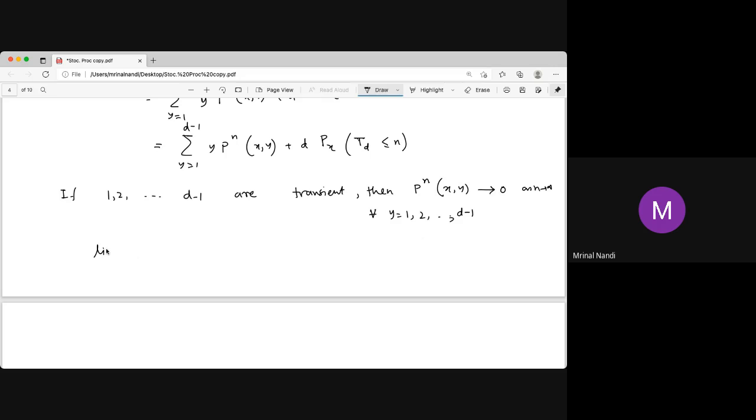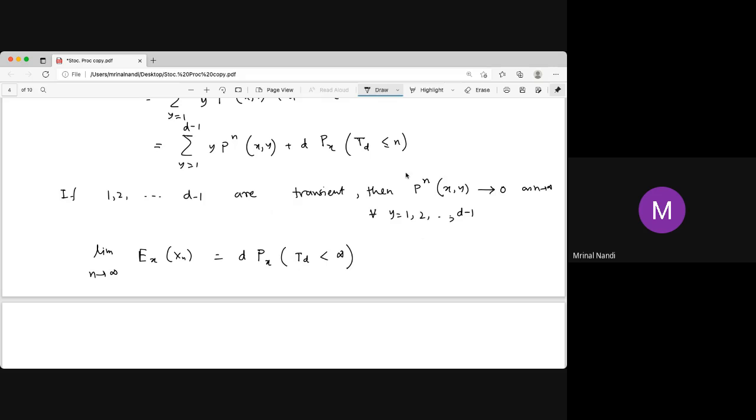Now, limit n tends to infinity of the expected value of Xn starting from x: we have already that the n-step transition probability is 0, so this part is 0. The rest is just d times the probability, starting from x, that the hitting time of d is finite, that is, less than or equal to n, and n can be anything.